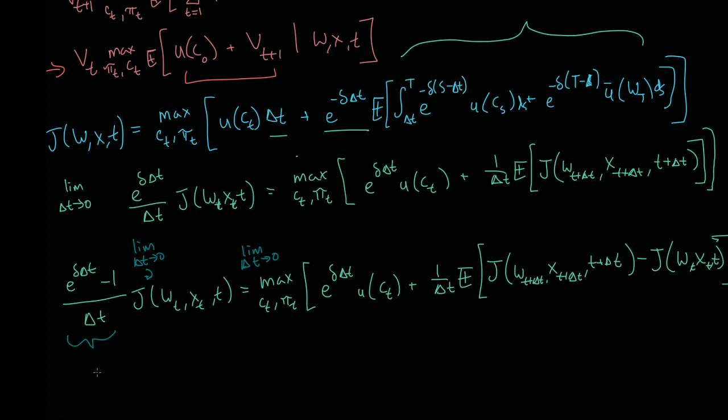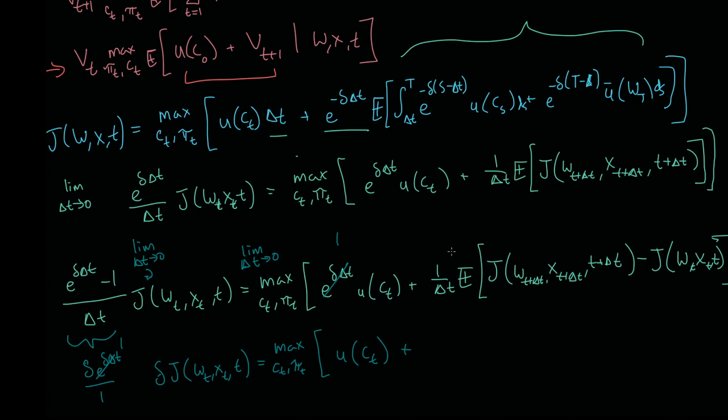So derivative of the top and bottom, we get delta e to the delta t minus 0, because the derivative of that with respect to delta t is 0, over 1. And then we take the limit, and this goes to 1, so we're left with just delta. So we get delta J(W_t, X_t, t) is equal to the max over c_t, pi_t. The limit of e to the delta t will just go to 1, so we get u of c_t